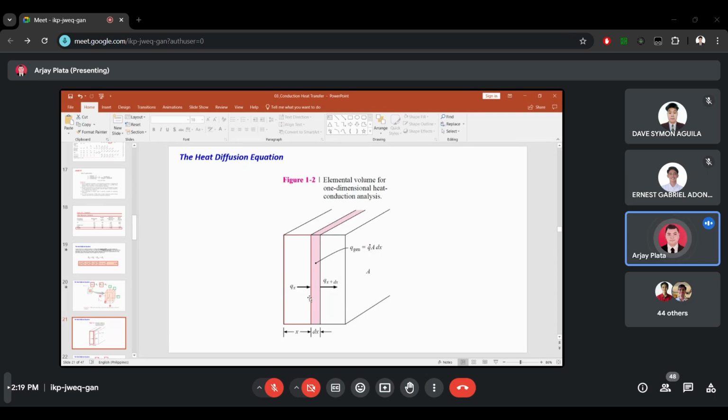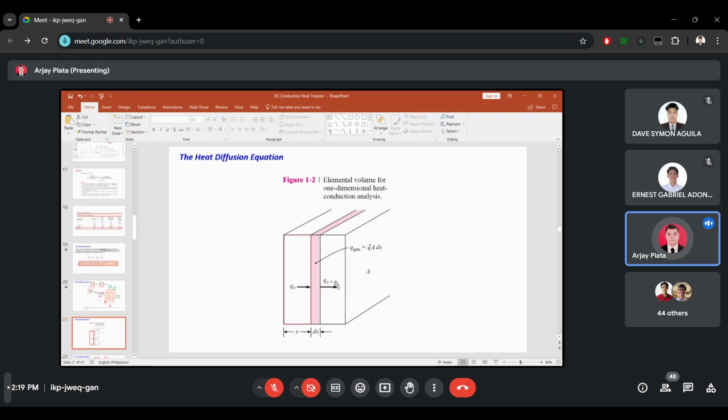So if the heat transfer is not constant, we have to consider the dx. So for the heat transfer coming out, it would be Qx plus dx because we are adding the differential to the total length considered. We have the dx here and the x here. So x plus dx.